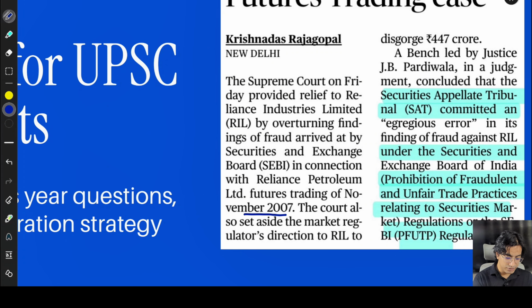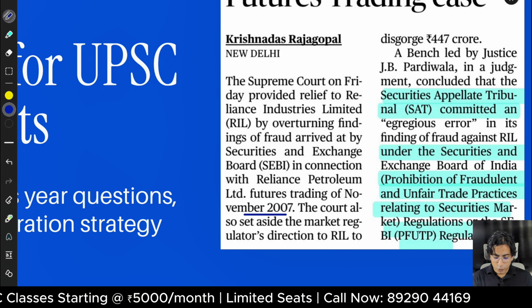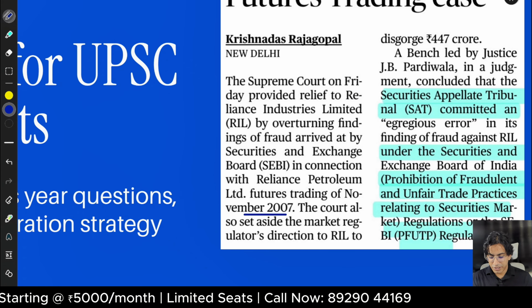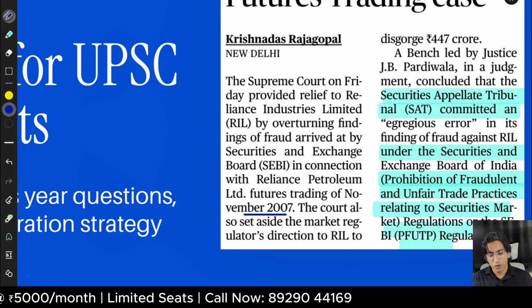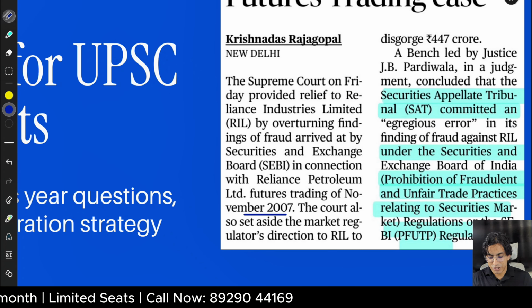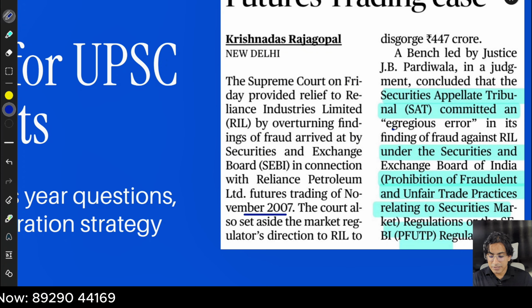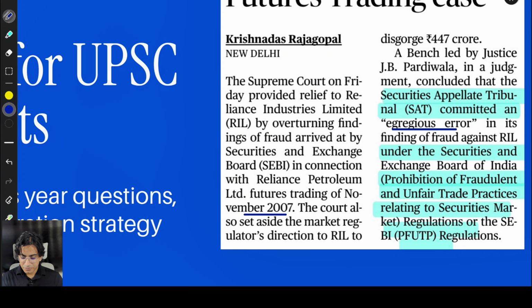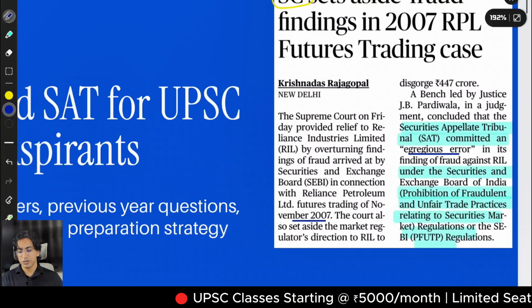So it's an old case. The court also set aside the market regulator's direction to RIL to disgorge 447 crores. A bench led by Justice J.B. Pardiwala in a judgment concluded that SAT, Securities Appellate Tribunal, committed an egregious error. So the judgment was overturned by the Supreme Court in its finding of fraud against RIL under the Securities and Exchange Board of India prohibition of fraudulent and unfair trade practices relating to securities markets regulations, or SEBI PFUTP regulation. So this was the case.